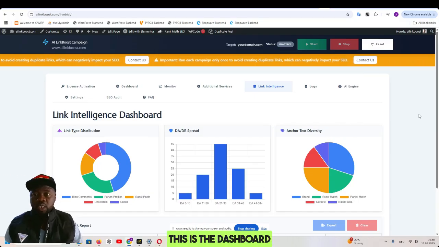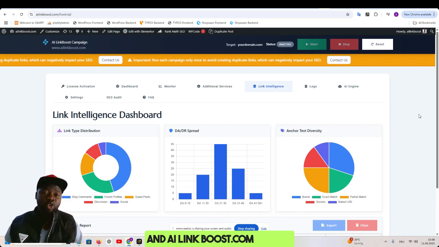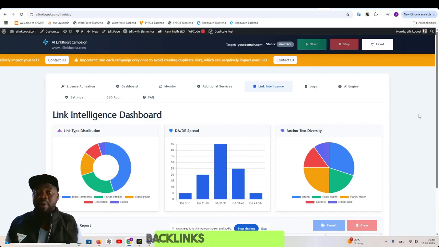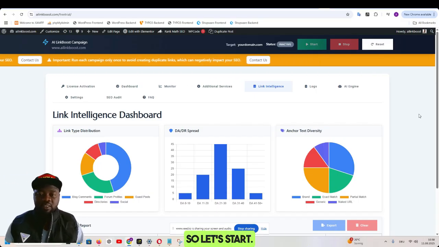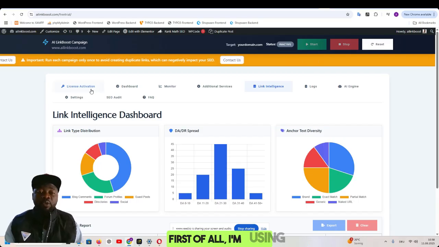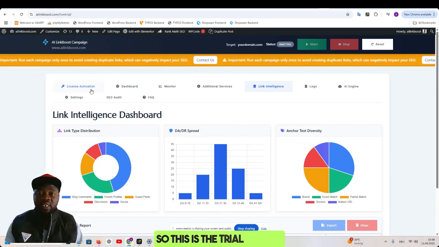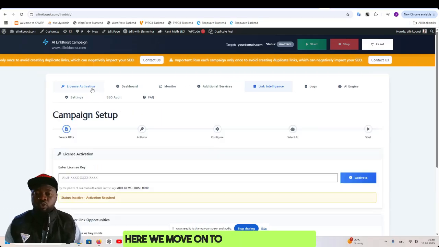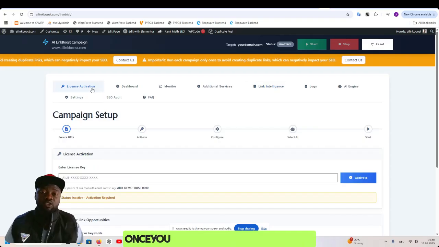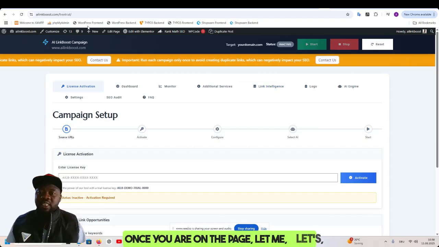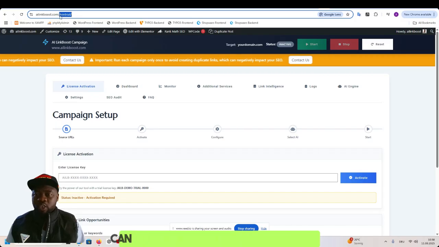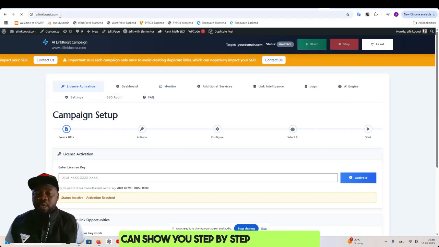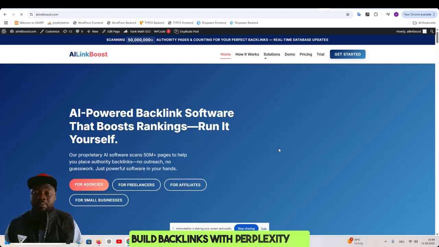This is the dashboard. AILinkBoost.com is the AI platform that you can use to build backlinks automatically. So let's start. First of all, I'm using the trial version. So this is the trial version of the AI Link Boost link building tool. Here we move on to license activation. Once you are on the page, let's go to the home page so I can show you step by step how you can build backlinks with Perplexity Lab.